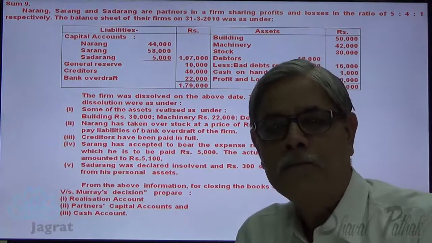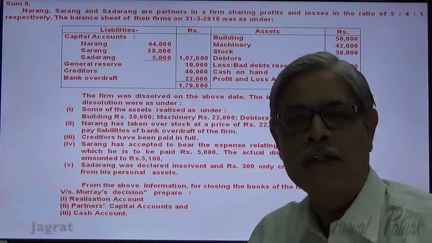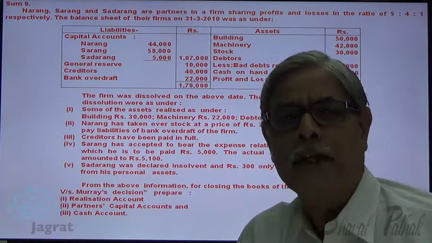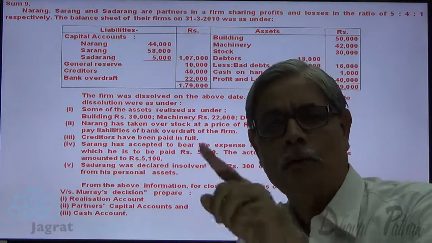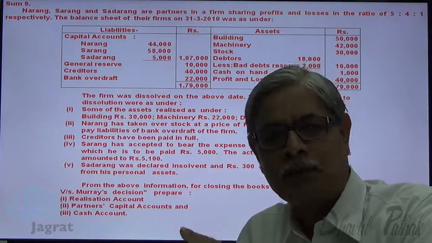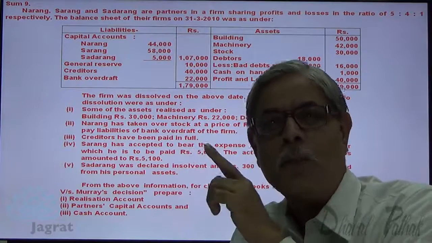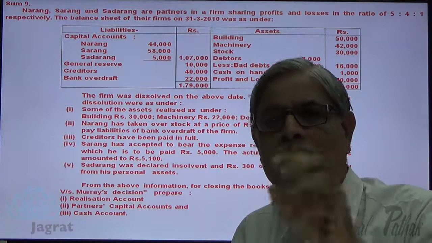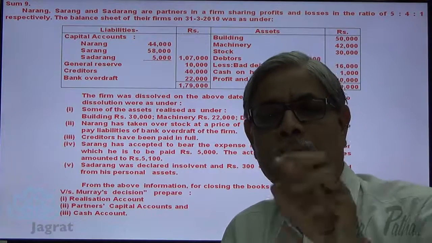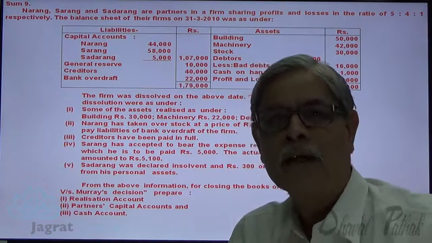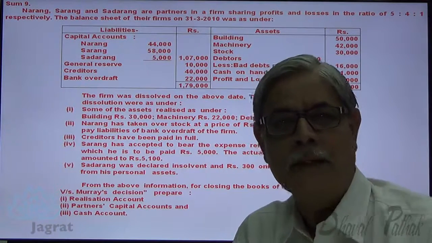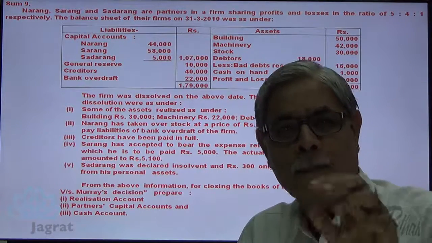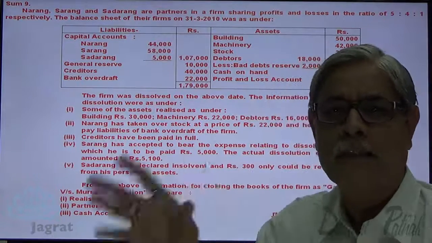Now notice, here we are going to apply the decision of Gardner versus Murray. What is the prerequisite for the application of this decision? One of the partners should be insolvent. The insolvent partner is unable to bring into the firm the amount that is required to contribute because of the debit balance of his capital account. He is unable to contribute this debit balance of capital account in the firm. So the amount that he could not contribute is known as capital deficit.